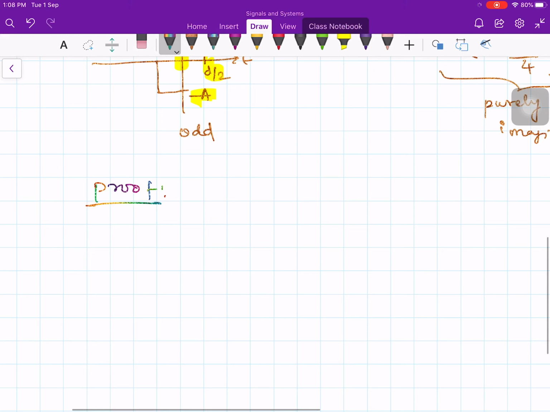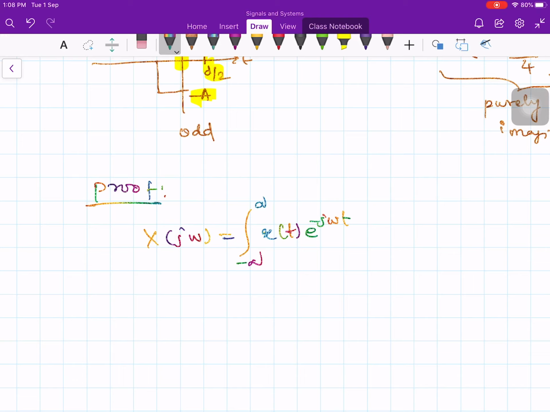Now what is the Fourier transform formula? X of j omega is equal to the integral from minus infinity to plus infinity of x of t times e to the minus j omega t times dt, and from Euler's relation we know that it is going to be cos omega t minus j times sin omega t.